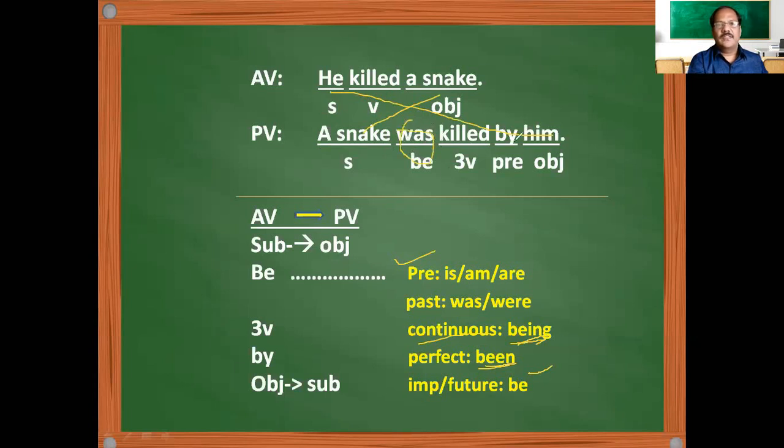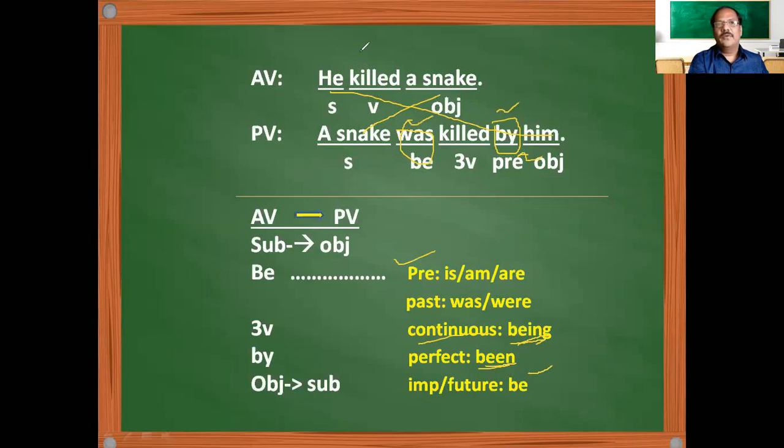For all of these we write by in the majority of cases, because it is followed by an agent. That means some person has come, or by this particular person it has happened. So normally we use by as a preposition, isn't it? The second form is converted into the third form. So what has become very important here? Selecting the right B form is important.